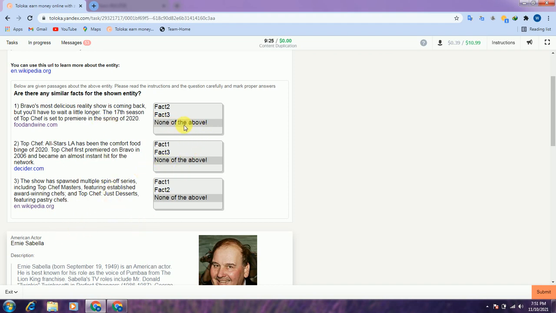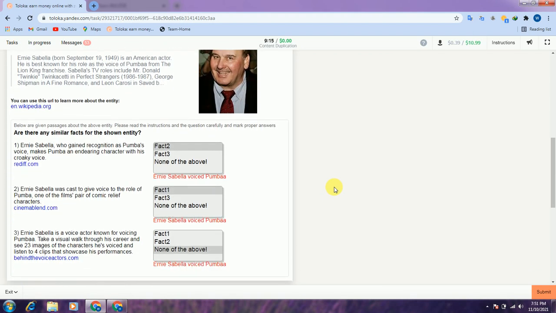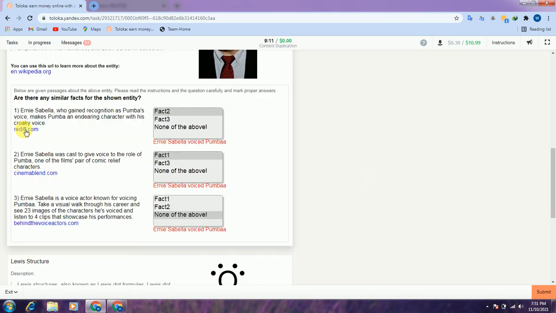So we will select none of the above for the first one, and the second one is also none of the above, and the third one is also none of the above. Scroll down to the second one. Here is the entity, and if you don't understand, just check the first, second and third and understand.